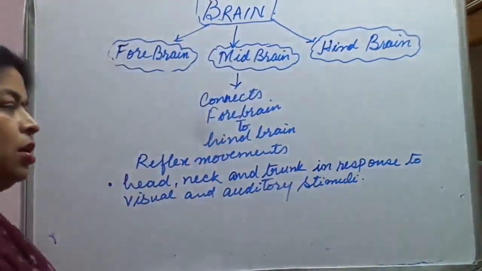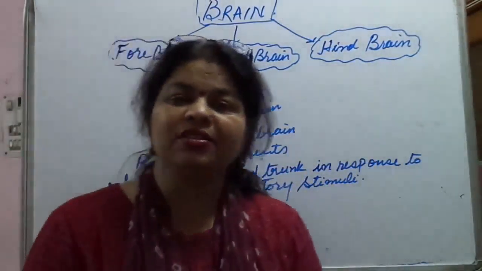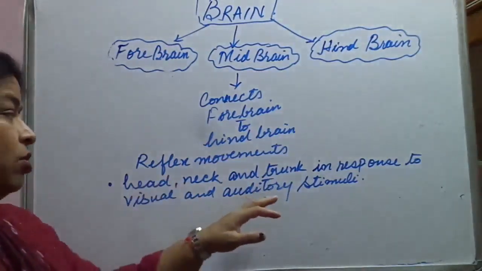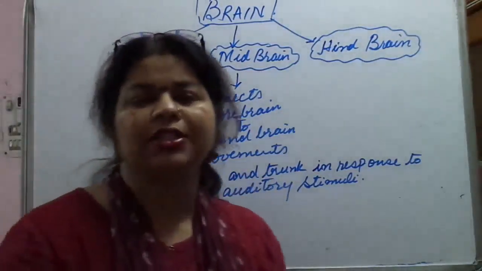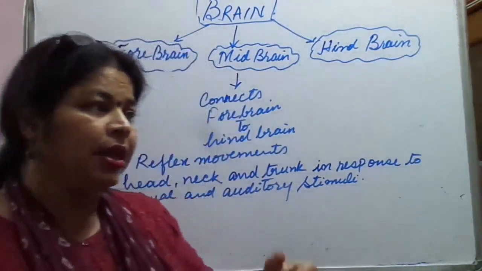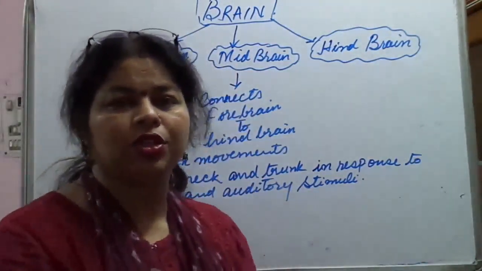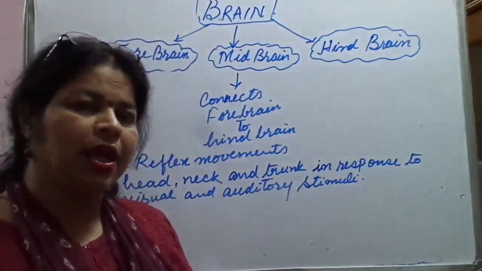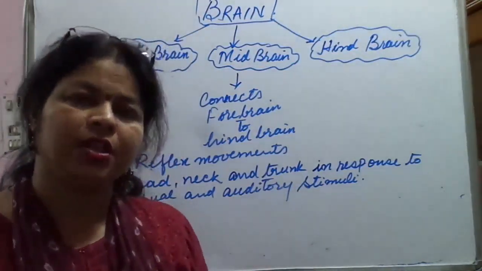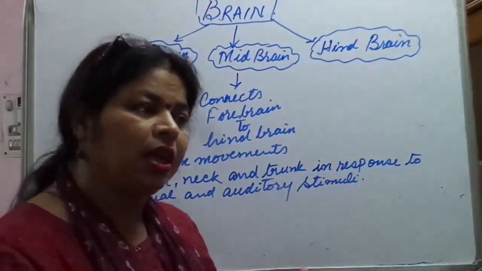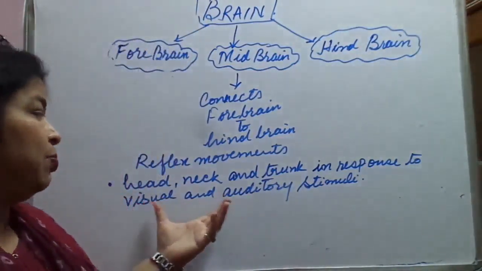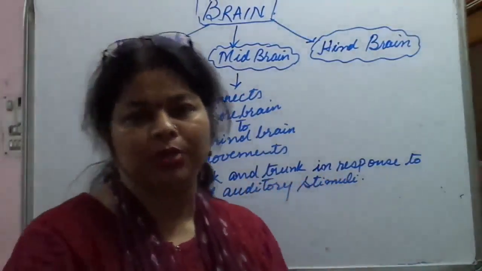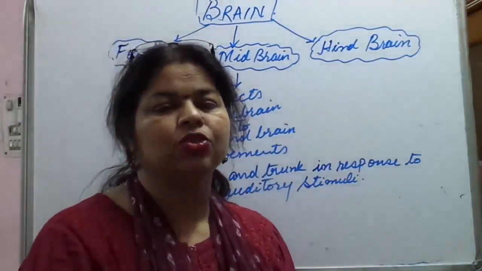Like you heard some panicking sound, at once which parts? Head, neck and your trunk responded to that stimulus. Some scary situation arose and you listened through the ears, and then the reflex action takes place. Or you have seen something, and at once these 3 parts, head, neck and trunk, show some reflex movement. So it is controlled by it.